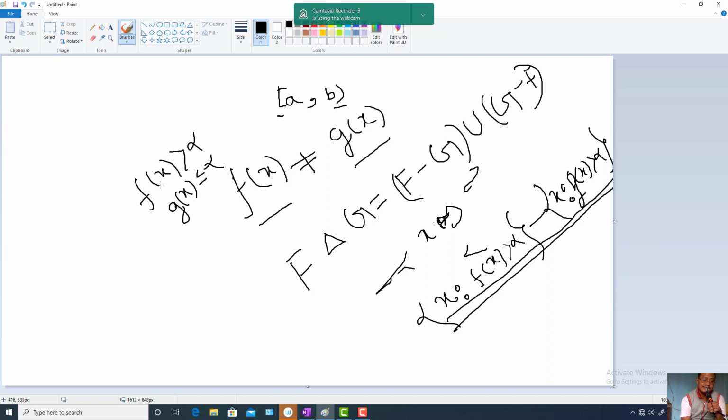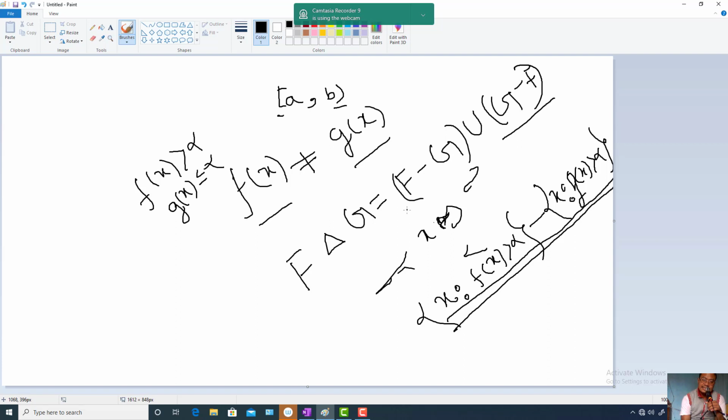So there is no chance that f of x is equal to g of x. Similarly here also, g of x will be strictly greater than alpha, whereas f of x is less than or equal to alpha. So there is no chance that f of x is exactly equal to g of x.